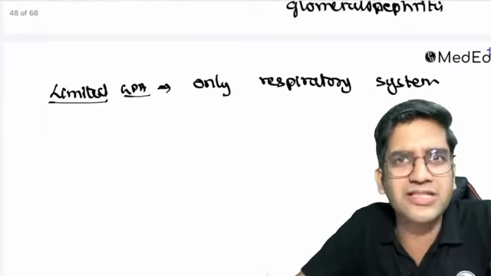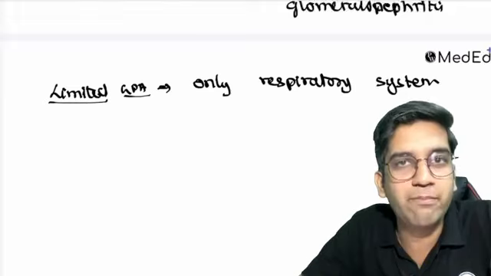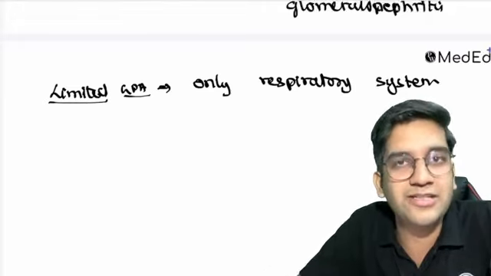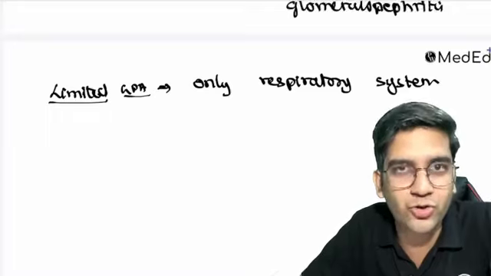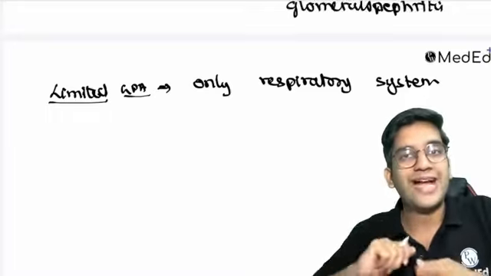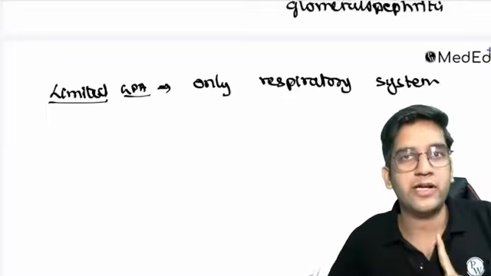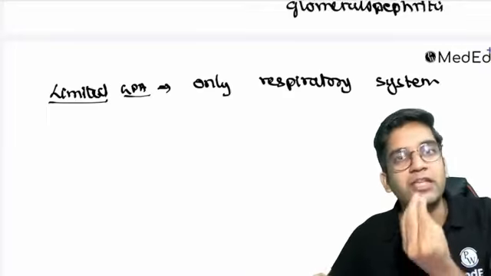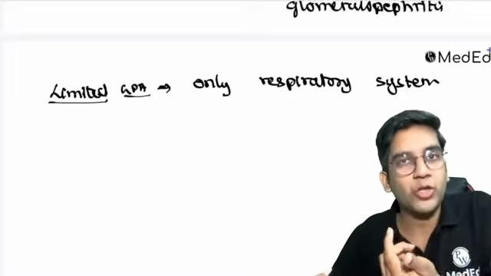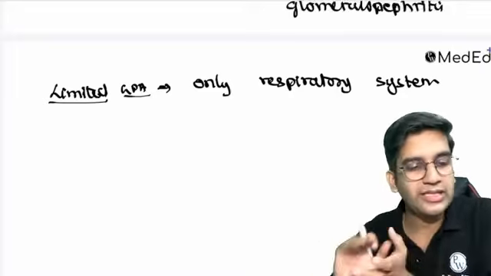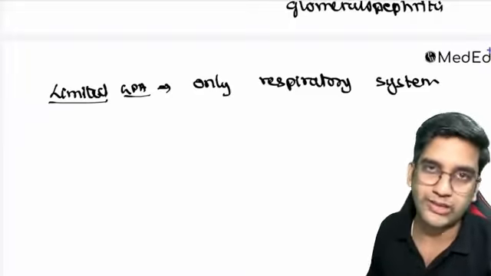So I'm having an autoantibody formation against MPO, right? Something must have triggered this antibody, right? If you remember the template for any autoimmune disorder, there must be a trigger, a virus. If you remember Sjogren's syndrome, I said some virus can trigger new antigen formation. So the trigger here comes from a respiratory route. I don't know what antigen is causing that, but something from inhalation is triggering the autoimmune formation, producing more and more antibody and destroying everything, right? That trigger is coming from the respiratory route. That's all.